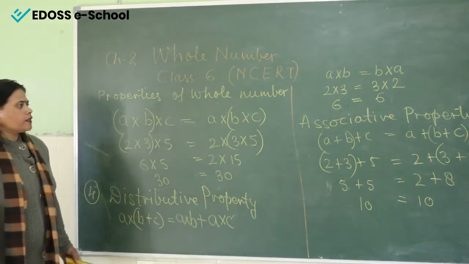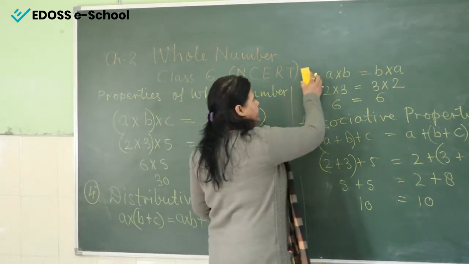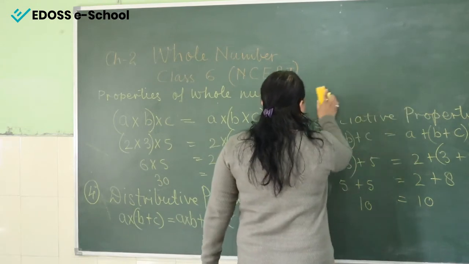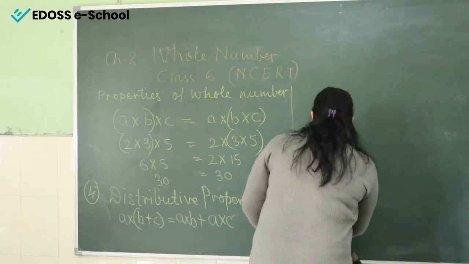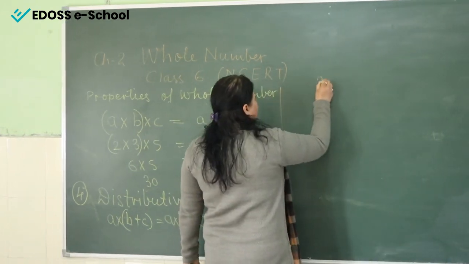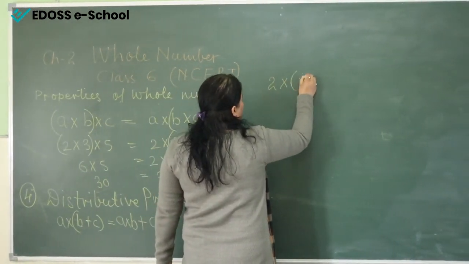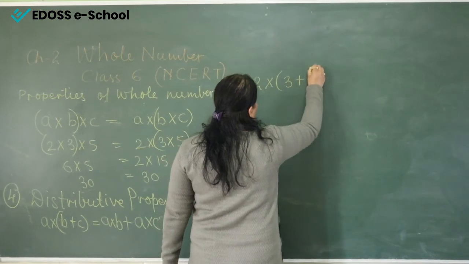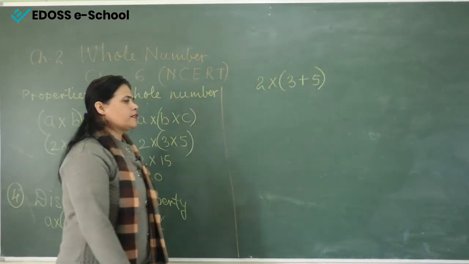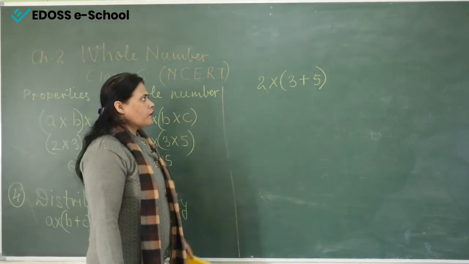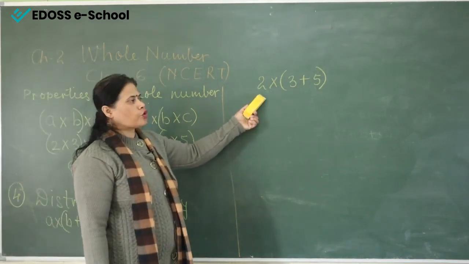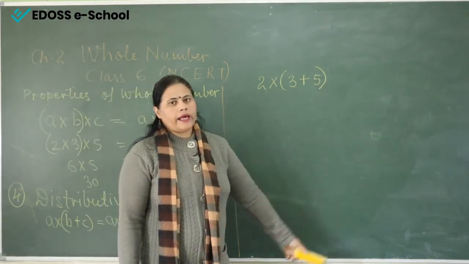Now here it is, we will show you with an example. So we take 2 multiply by 3 plus 5. Now here it is, this is also called the multiplication over addition. So in this, first of all we will distribute this 2 with 3 as well as 5.